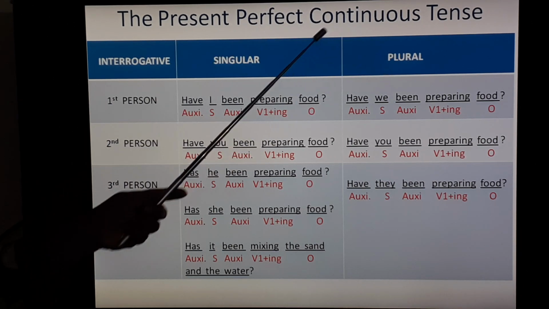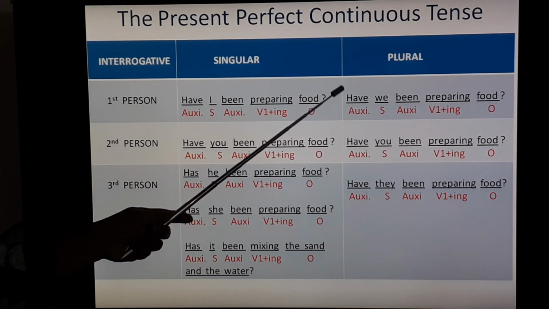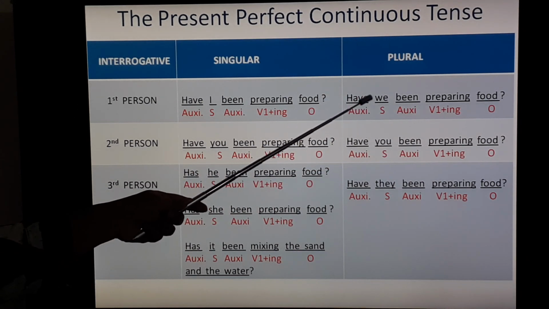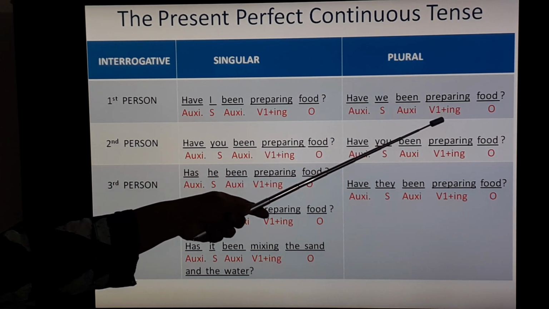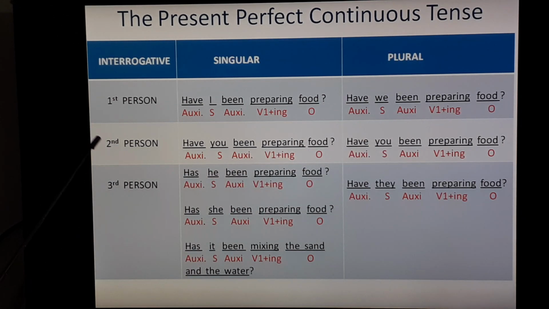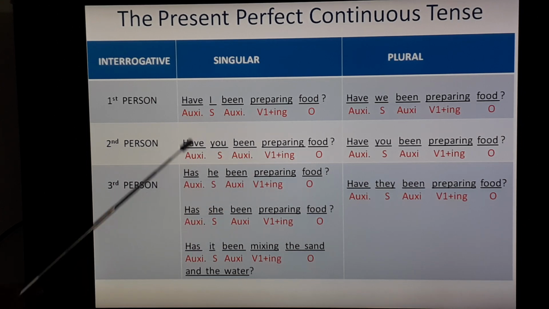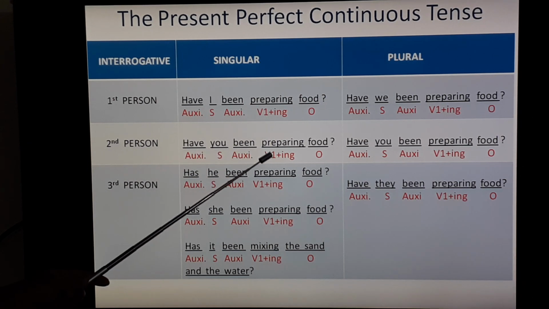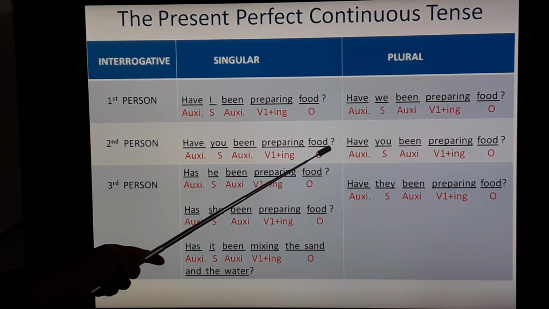First person plural. Have we been preparing food? Question mark. So have auxiliary verb. We subject, been auxiliary verb, preparing V1 plus ing, food, object, and then question mark. Second person singular. Have you been preparing food? Have auxiliary verb. You subject, been auxiliary verb, preparing V1 plus ing, food, object, and then you have to put question mark.